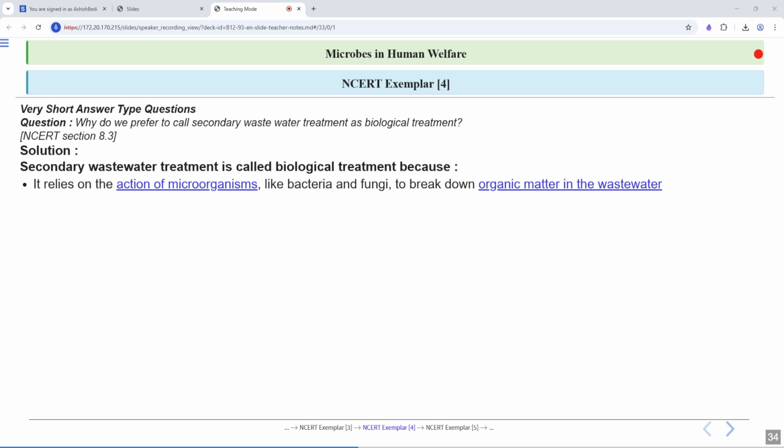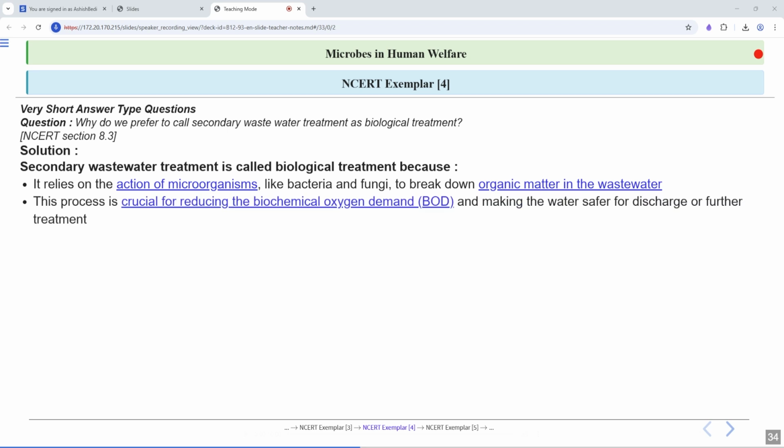So it is dependent on the action of microorganisms such as bacteria and fungi. They feed on the organic matter in the wastewater, breaking it down into simpler substances. This step is very important because it reduces the biochemical oxygen demand of the water. Lower BOD means the water is less polluted and safer for the environment. So microorganisms help make the water cleaner before it is released or treated further.